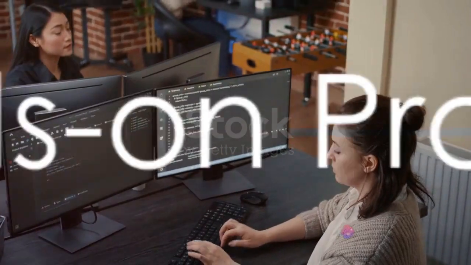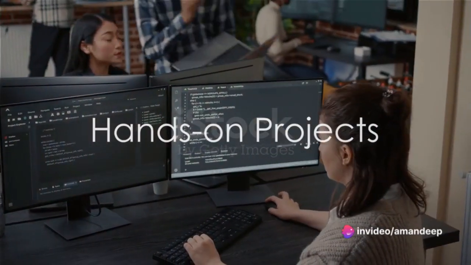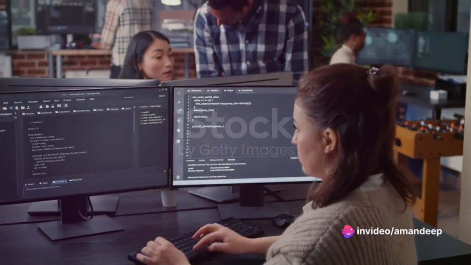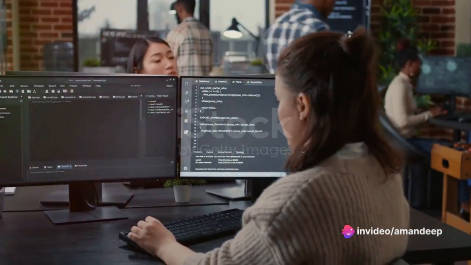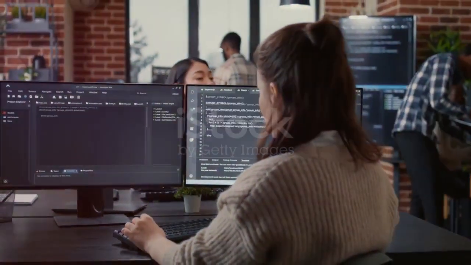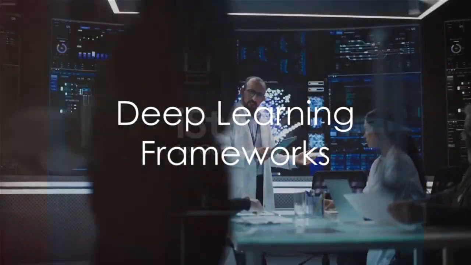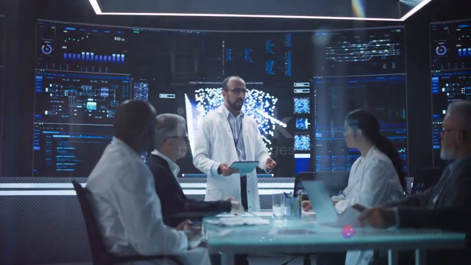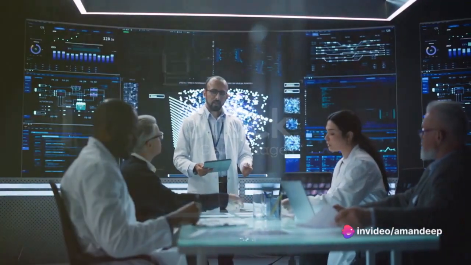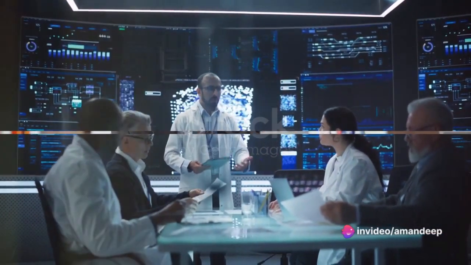The fifth step is to get your hands dirty with projects. Apply your knowledge by building real-world applications to solidify your understanding and create a portfolio. The sixth step is to familiarize yourself with deep learning frameworks like TensorFlow and PyTorch. They simplify the implementation of complex neural networks.